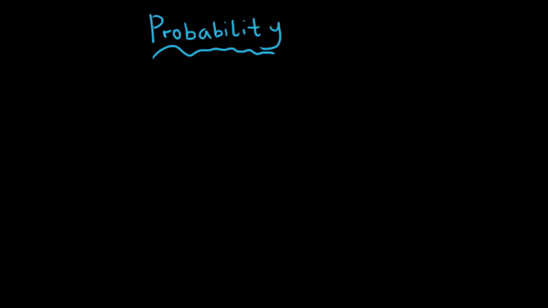In this video, we are going to be looking at probability. Now, probability is just the likelihood of an event occurring. The best way I can explain this is if we look at rolling a die. You know a die.